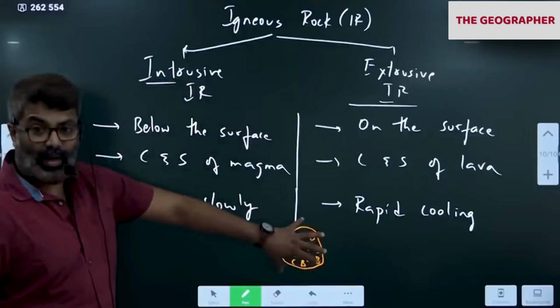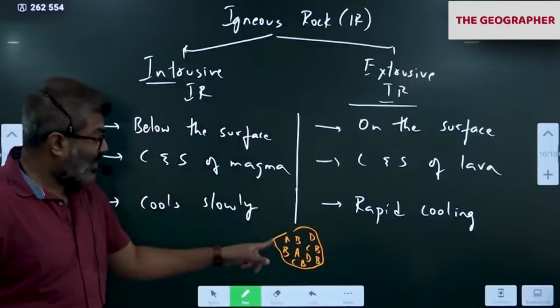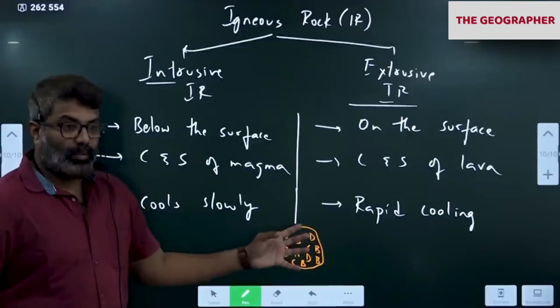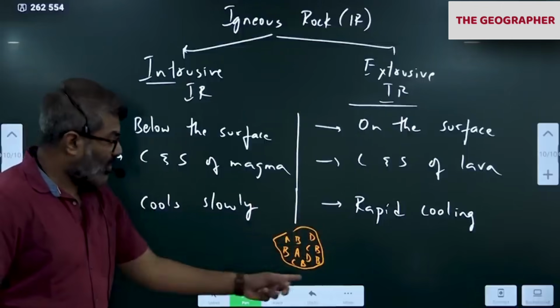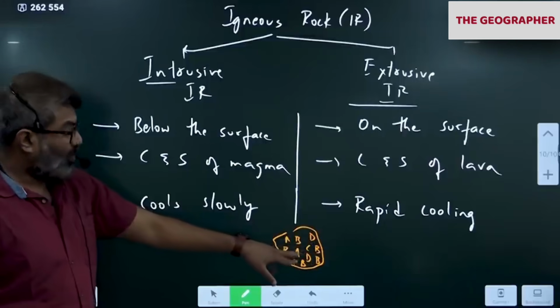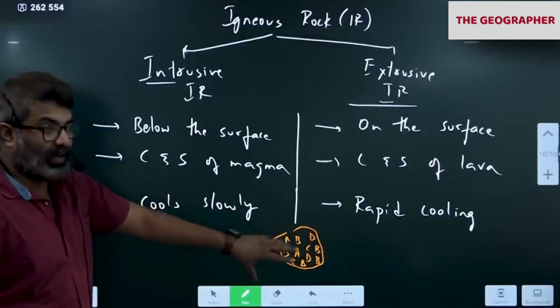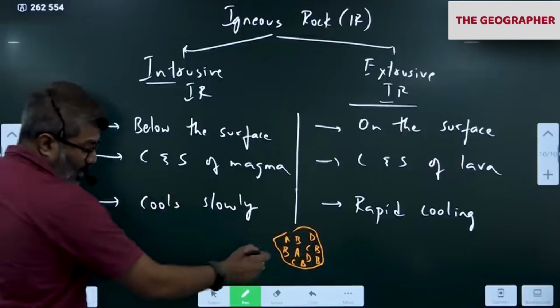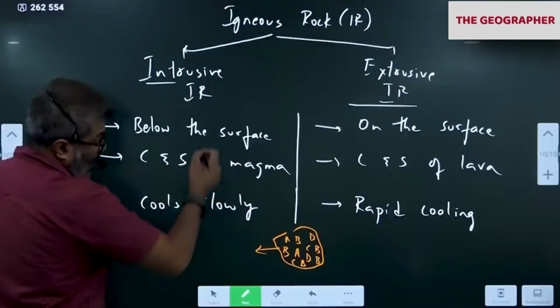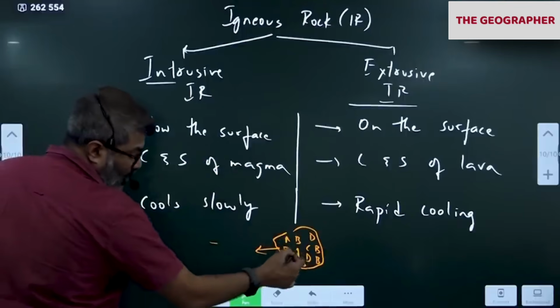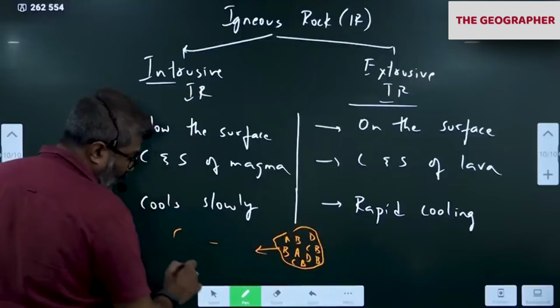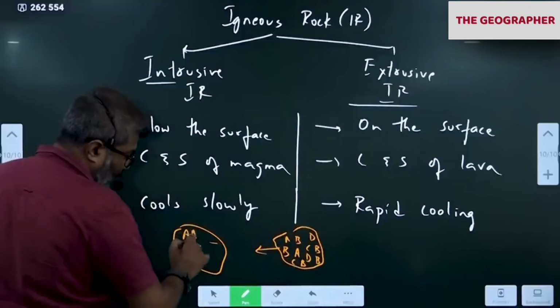Let's say we have magma, and A, B, C, D are different minerals, because magma contains molten minerals. All of you notice this. ABCD are different types of minerals. When magma cools slowly below the surface, all the minerals which are alike, notice A, will all come together like this.